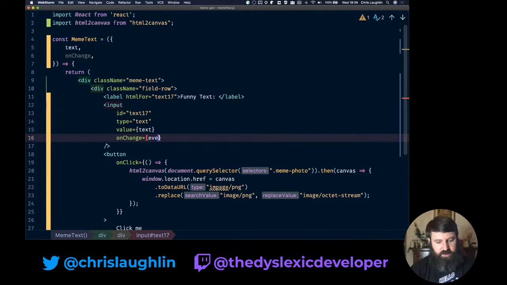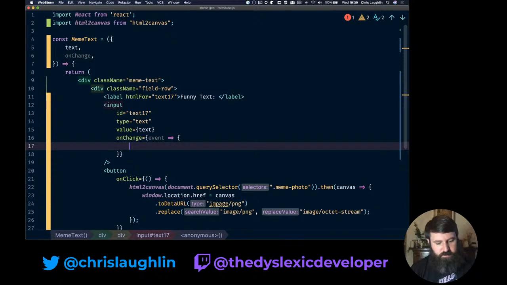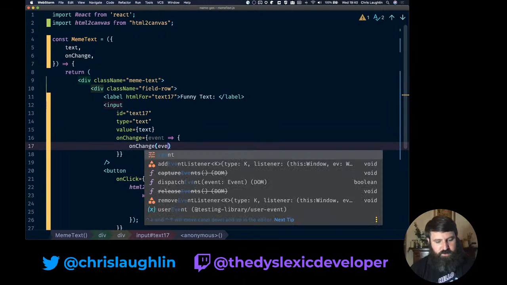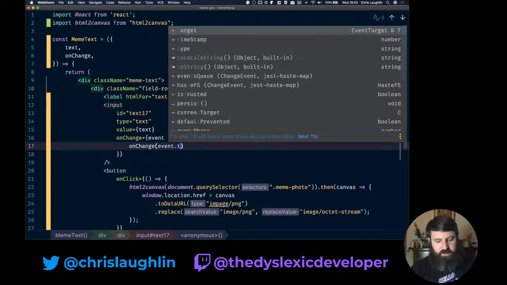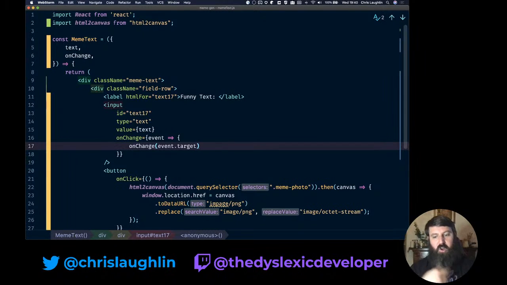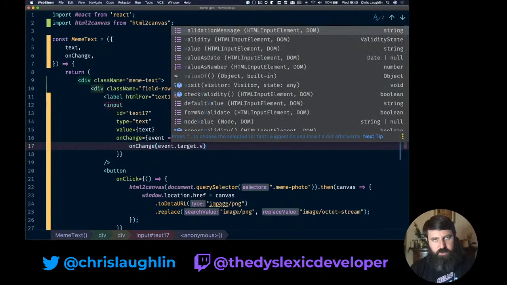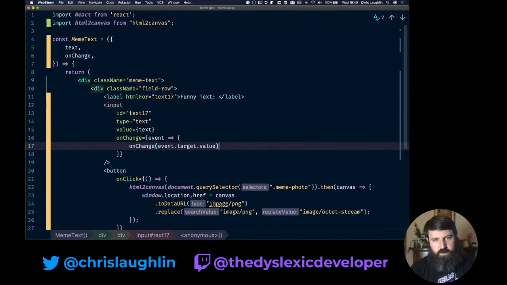So we can say event, and then we have a function, and we want to say onChange. We want to pass the new value of our text input to our onChange function. We can do that by saying event.target, which means the current element that changed, .value, and then that'll pass through whatever typing changes were made.